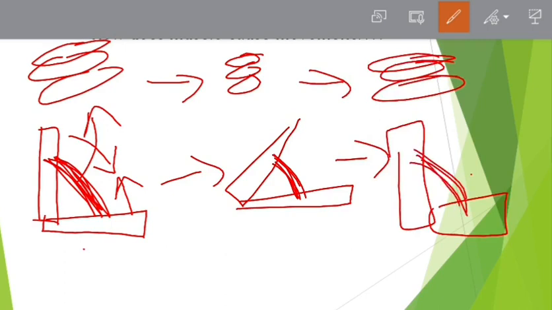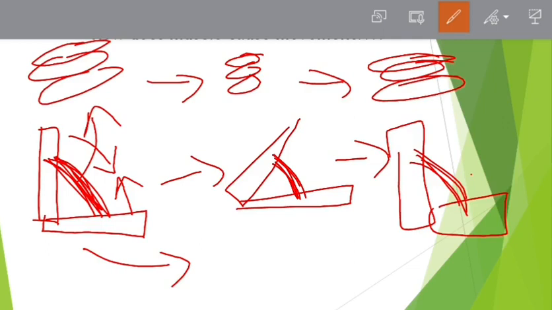Now if we zoom in on this muscle, there will be muscle cells. Now these muscle cells will reduce in size. Many muscle cells will reduce in size. This is called contraction.